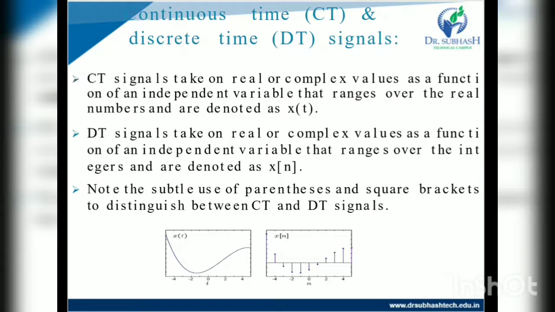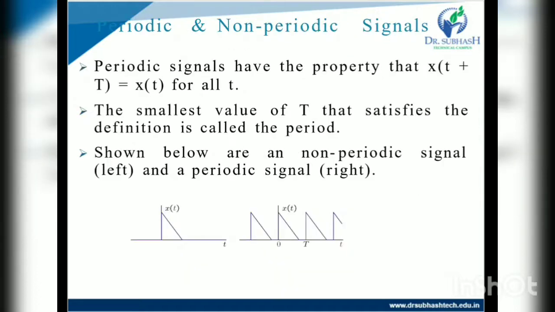A discrete time signal takes on real or complex values as a function of an independent variable that ranges over the integers, and is denoted as x of n. So the first figure is continuous time, the second figure is discrete time.